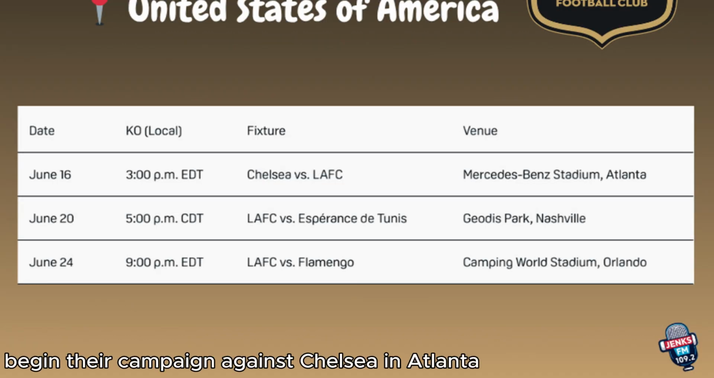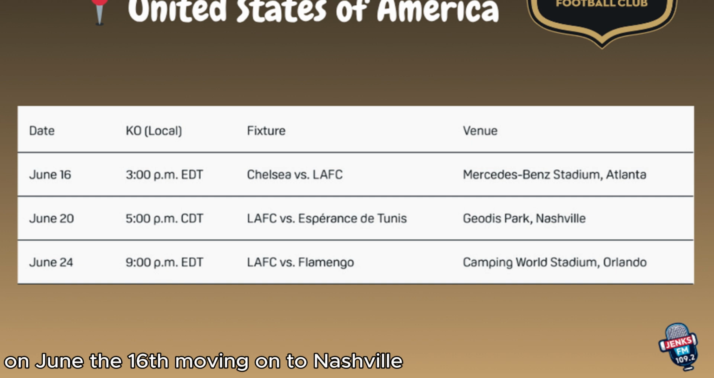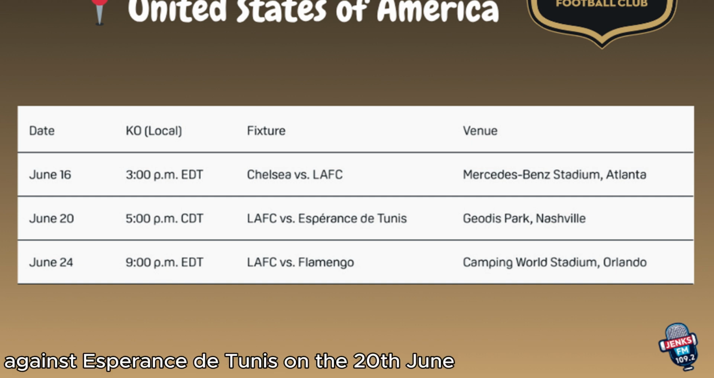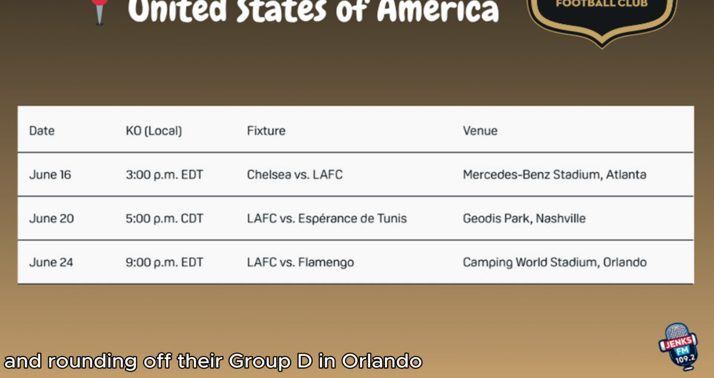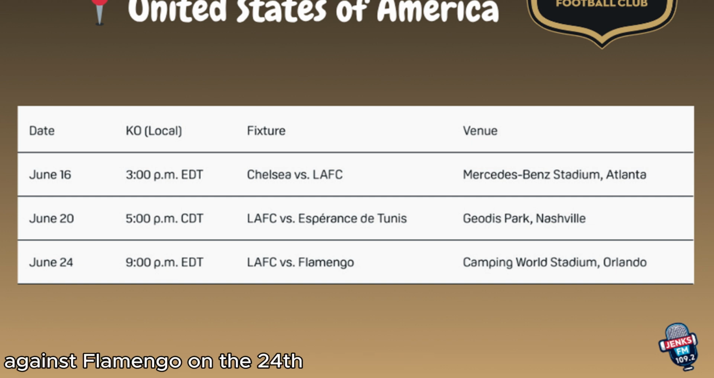LAFC begin their campaign against Chelsea in Atlanta on June the 16th, moving on to Nashville against Esperance de Tunis on the 20th of June, and rounding off their Group D in Orlando against Flamengo on the 24th.